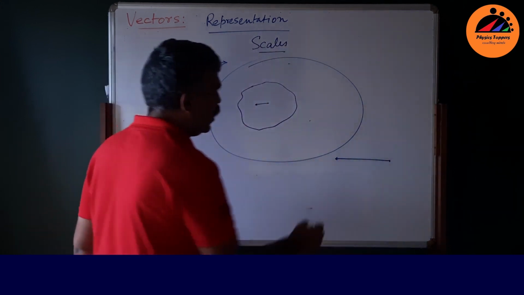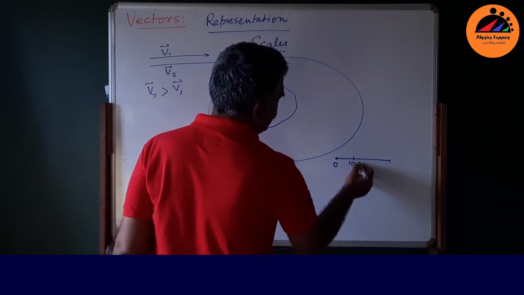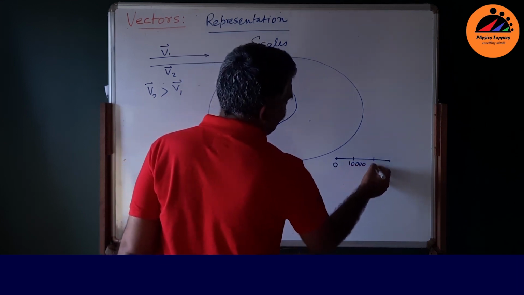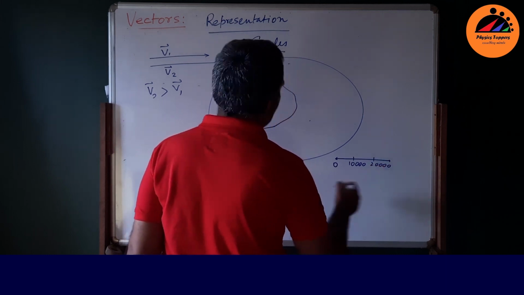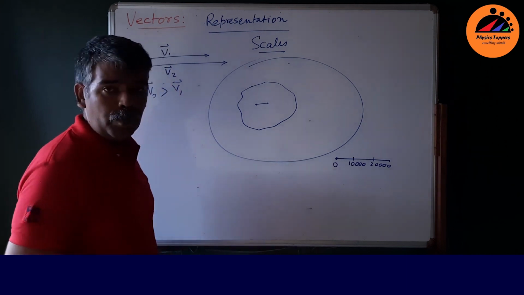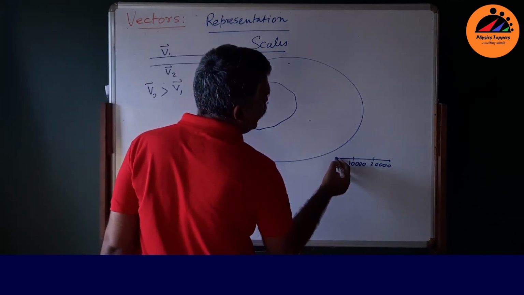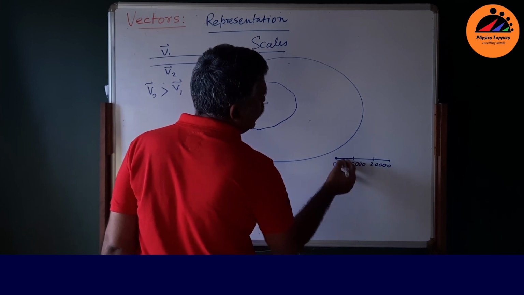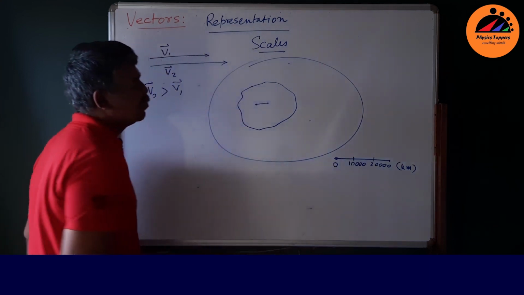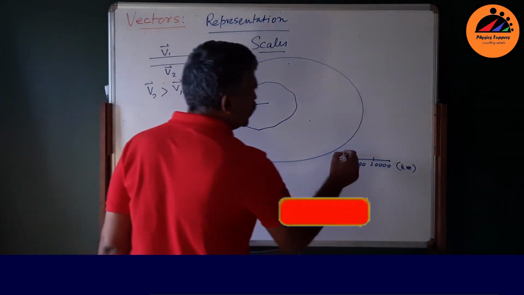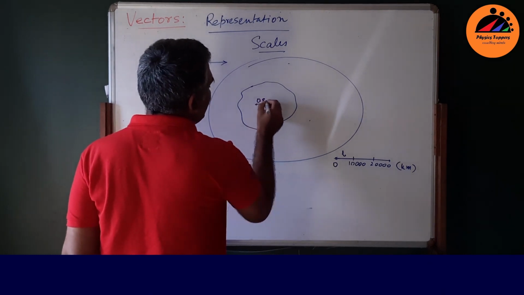Suppose this is 0, this is 10,000, and this is 20,000 kilometers. So what do you do? You just measure this length. This length is actually 10,000 kilometers. Suppose this length is L. And suppose this is 0.8 L.